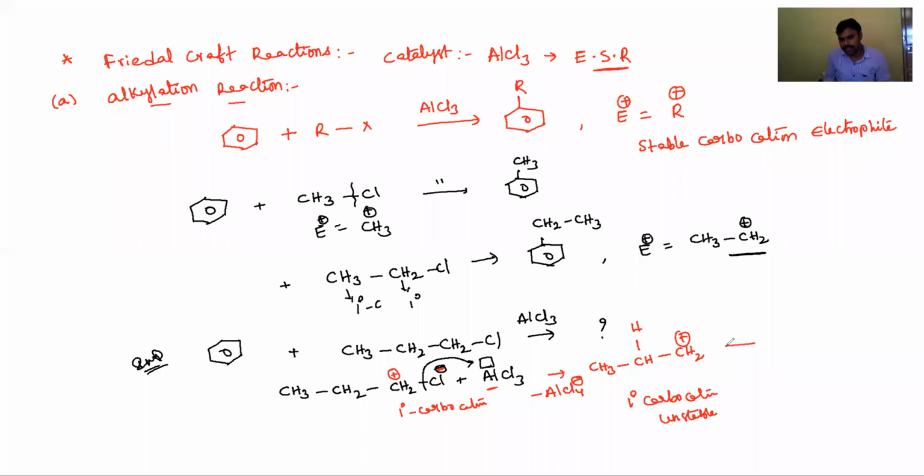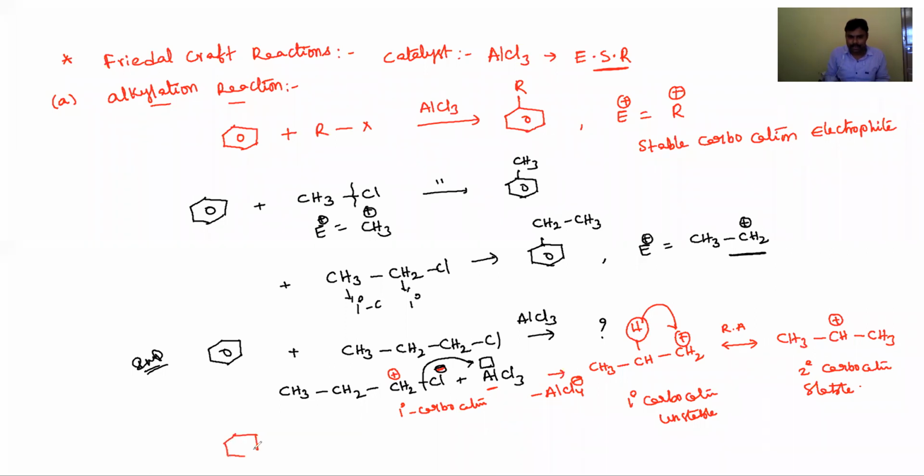Now it is rearranged by the shifting of a hydrogen and gives the more stable secondary carbocation. We already know the carbocation stability order: tertiary carbocations are more stable than secondary and then primary. So here the primary carbocation is initially formed and it rearranges to give the stable secondary carbocation. Now in this reaction, what is the product, dear students?